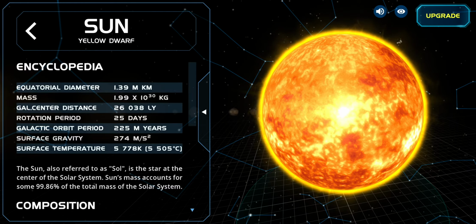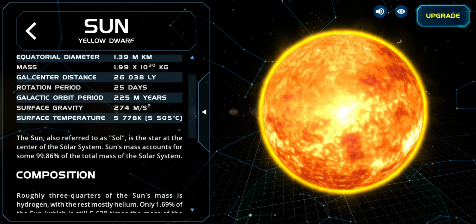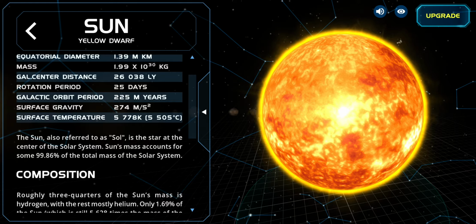Now let's check the encyclopedia. Its equatorial diameter is 1.39 million kilometers. Mass is 1.9 x 10^30 kg. Galactic center distance is 26,038 light years. Rotation period 25 days. Galactic orbit period 225 million years. Surface gravity 274 m/s². The sun is also referred to as Sol.